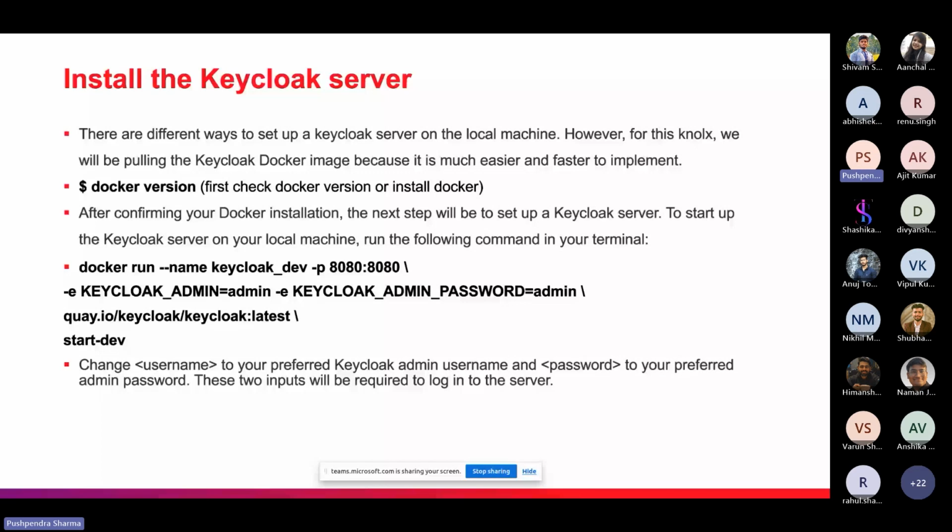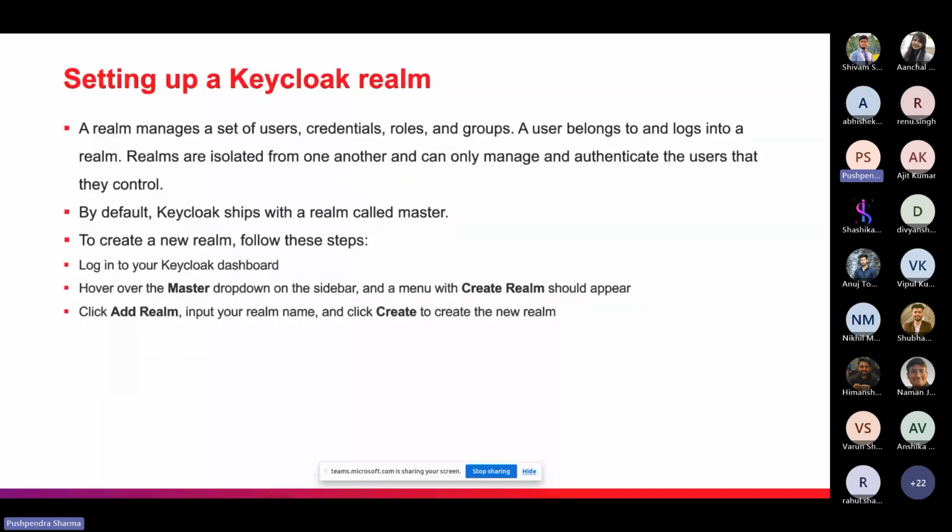So the second step is setting up a Keycloak realm. Let's understand what a realm is. A realm manages a set of user credentials, roles, and groups. We can create multiple realms using a Keycloak server, and a user belongs to a realm and logs into the realm. Realms are isolated from one another.